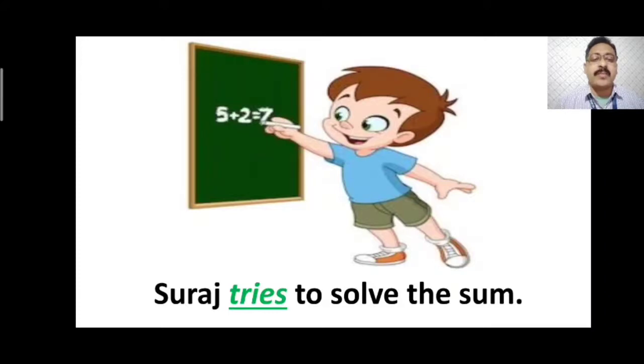So when the noun is singular, the verb try changes into tries, because verbs ending with y always have ies in their present form. So Suraj tries, T-R-I-E-S, to solve the sum. Tries is the verb ending with I-E-S.